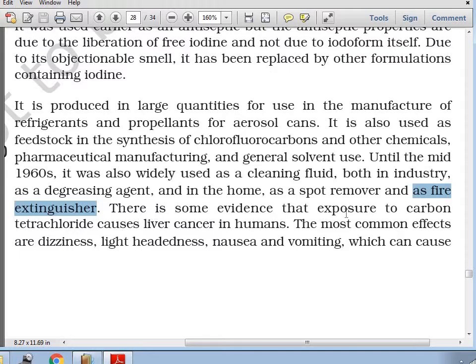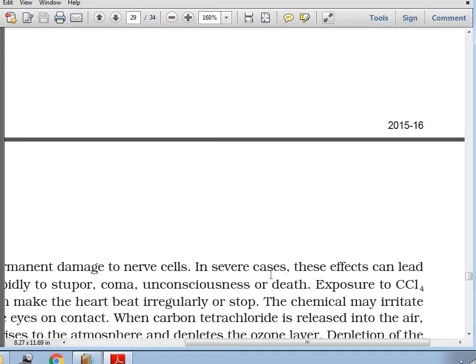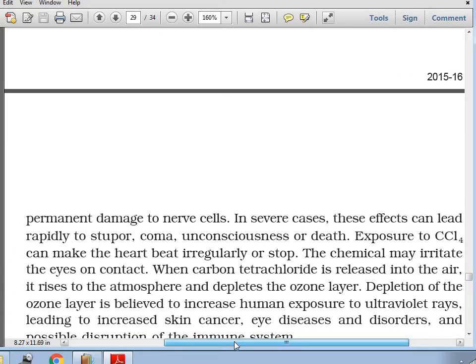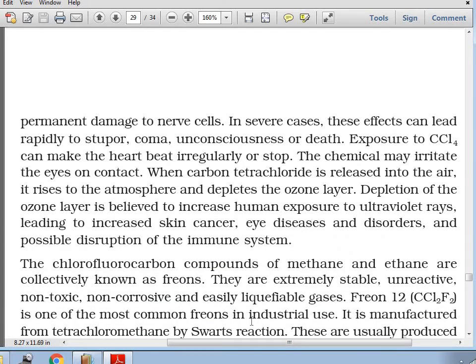There is some evidence that exposure to carbon tetrachloride can cause liver cancer in humans, and the most common effects are dizziness, light headache, nausea and vomiting, which can cause permanent damage to our nerve cells.